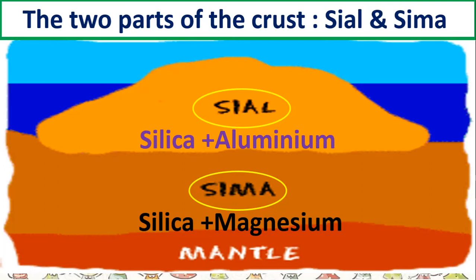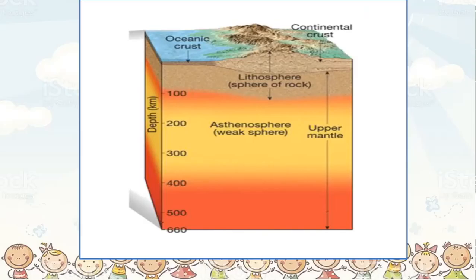Okay. So based on the names of these minerals, sorry, not chemicals, we have named them Sial and Sima. So Sial is silica and aluminium, and Sima is silica and magnesium. Okay. So this is about the crust and about the two parts of the crust.